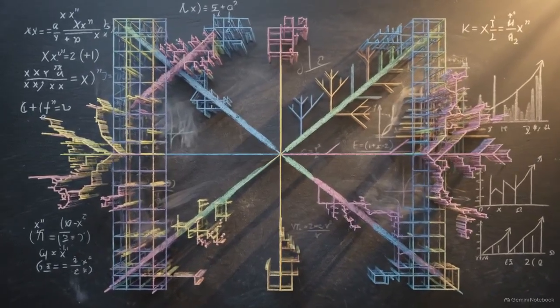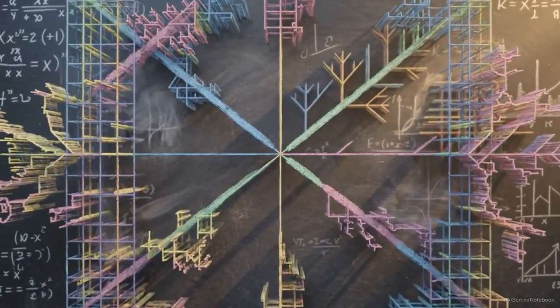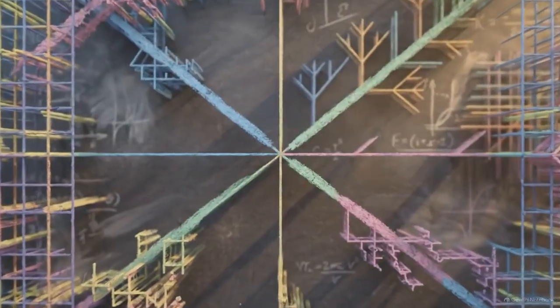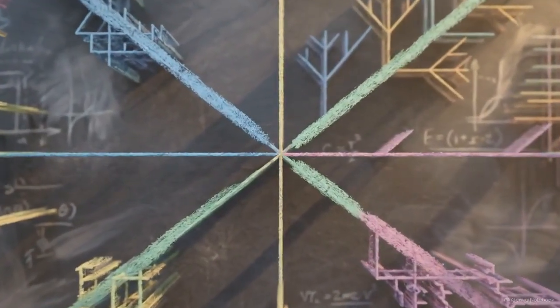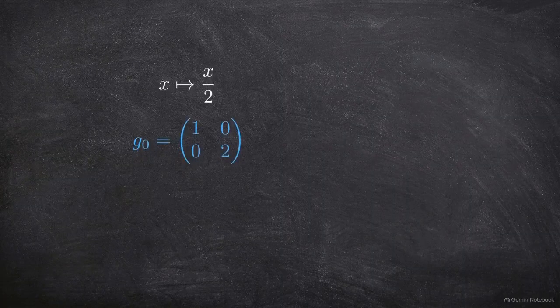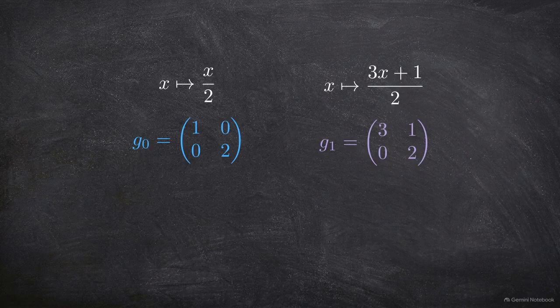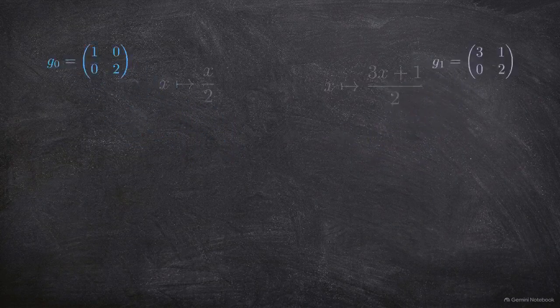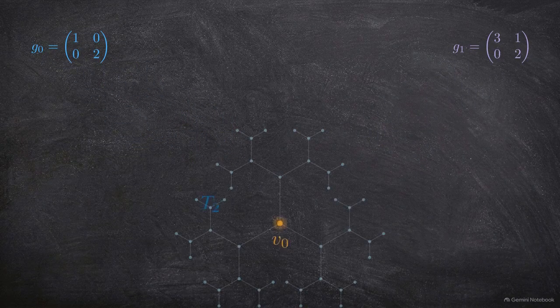Mapping the Collatz conjecture into two-adic space reveals a dense, fractal-like tree structure. We apply rigorous constraints to extract meaning from this complexity. We define two starting parameters by embedding the shortcut Collatz branches, mapping x to x over 2 and x to (3x plus 1) over 2 as the generators g0 and g1.